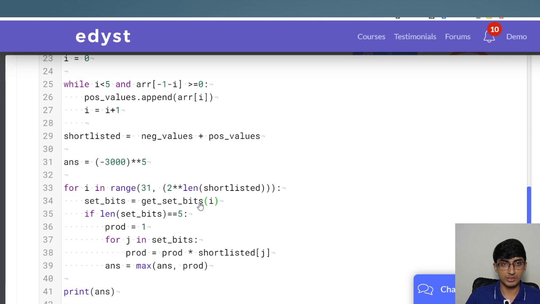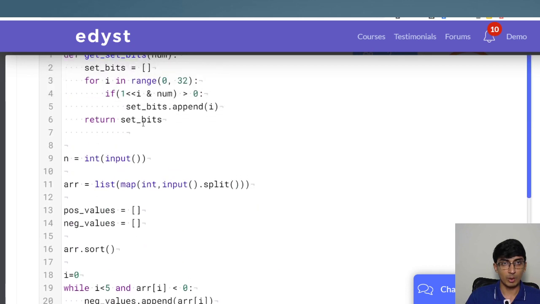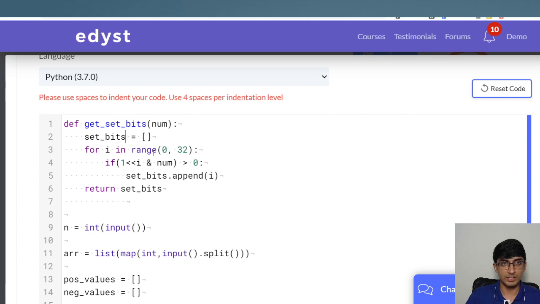If length of set_bits is equal to 5, which it is, we say product is equal to 1, and for j in set_bits, shortlisted j, that's great. Yep, this is fine. Answer is equal to, okay, this is fine. I think probably we made a mistake here itself in actually getting the set bits part, right? So 1 << I and num, and if it is greater than 0, then what we do is this: for I in range,